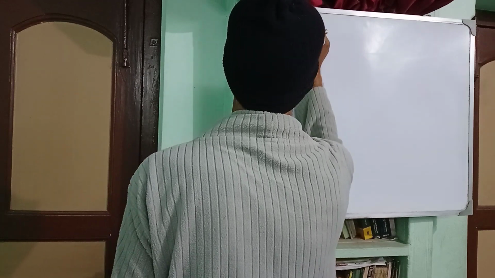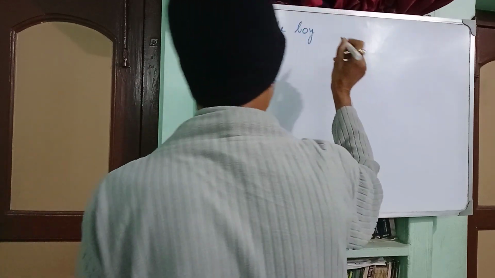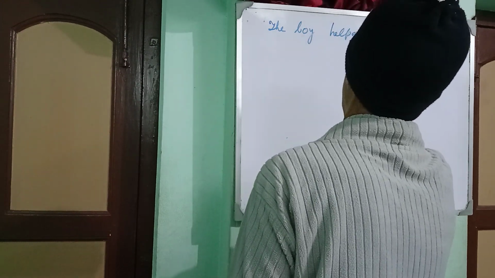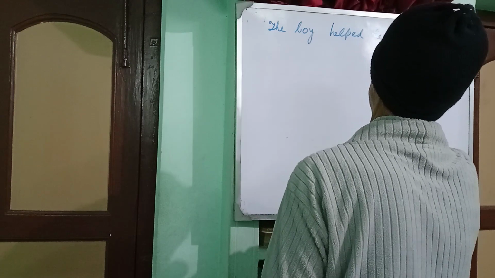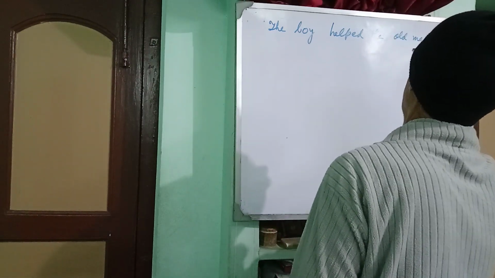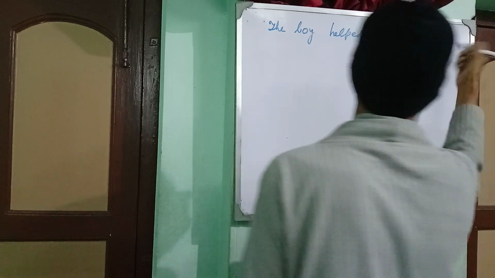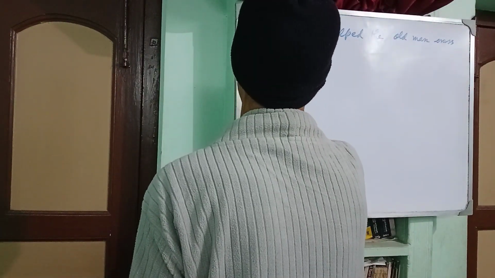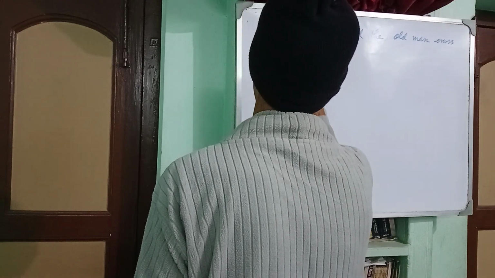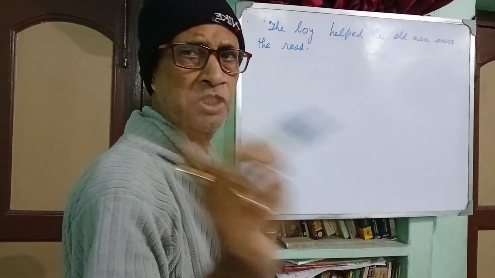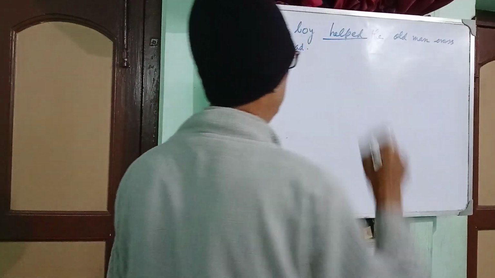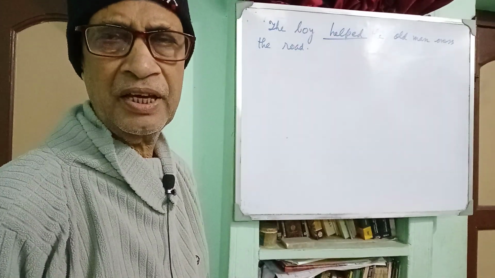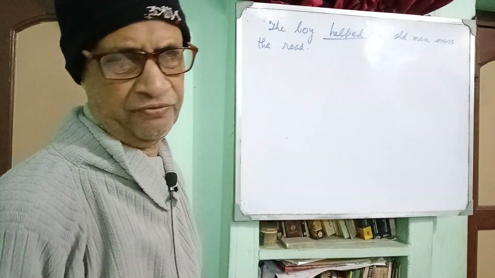The boy helped the old man cross. That is to cross, to is object, cross the road. Okay? You see that the finite verb is helped. Then what will you do? You will supply do verb.